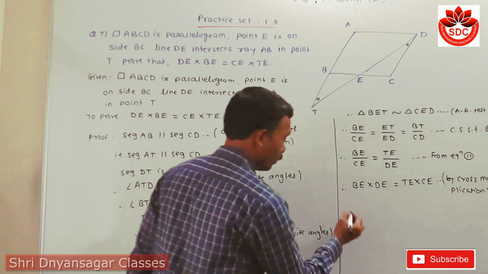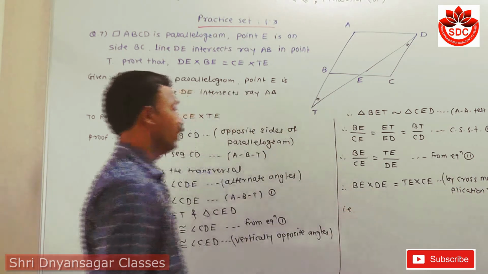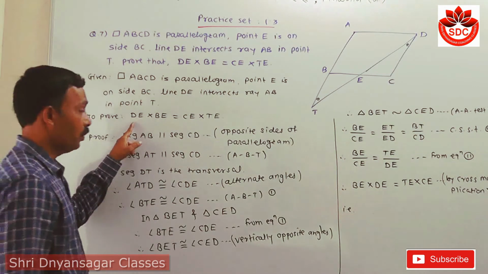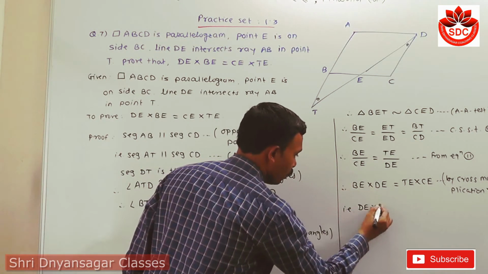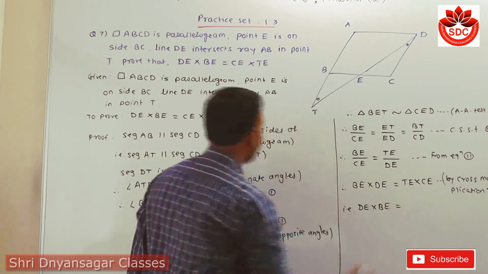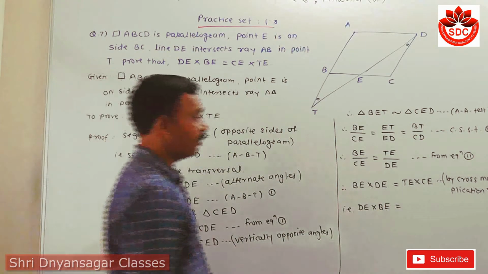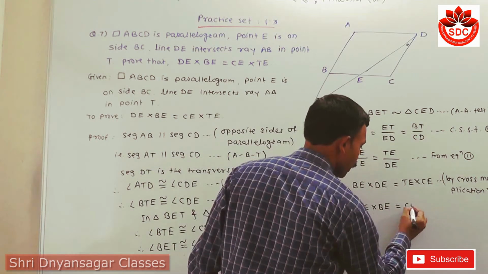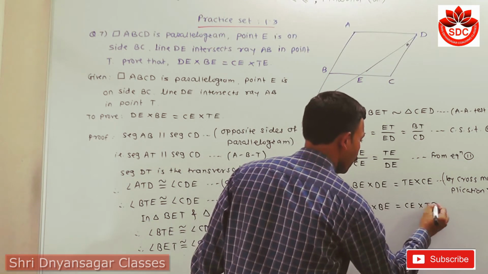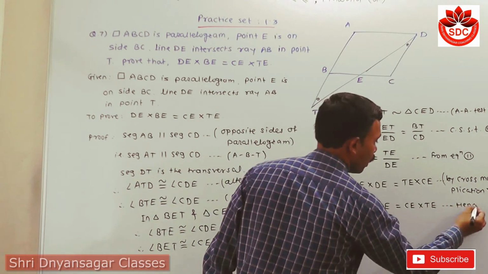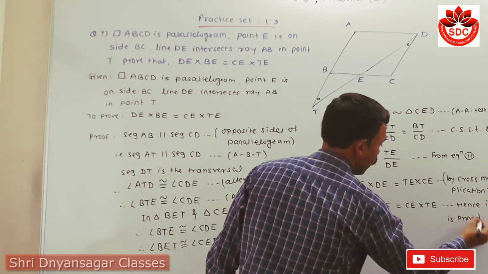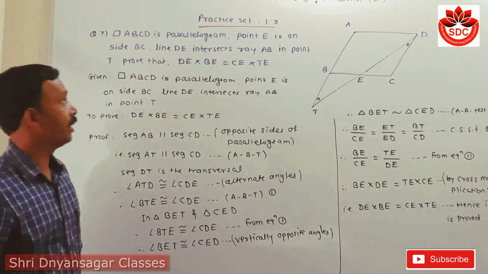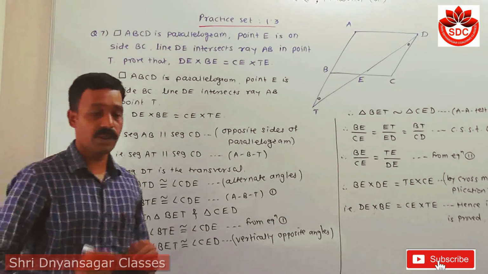Now here, first we have to prove DE, so I have to write DE first. DE into BE is equal to, in this also C is first, so this one is CE into TE, and hence it is proved. Student, this is a very important exam question. Okay, can you understand this?